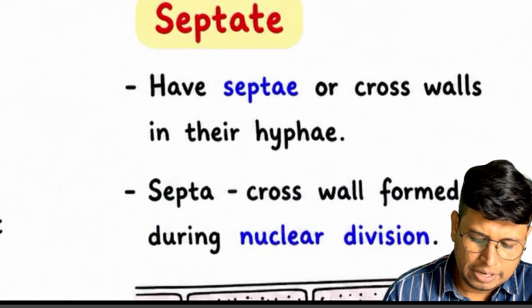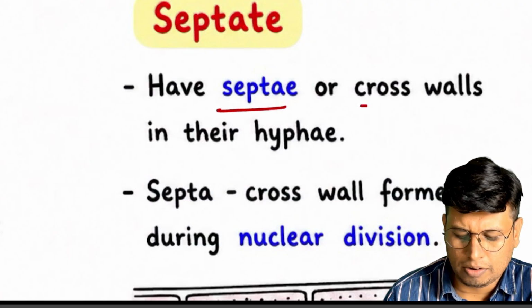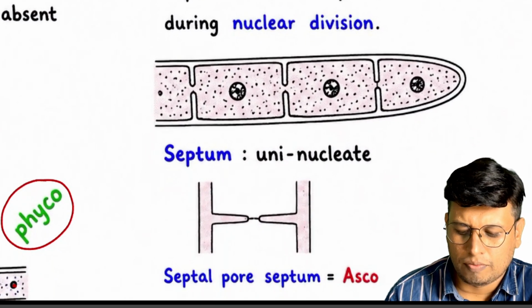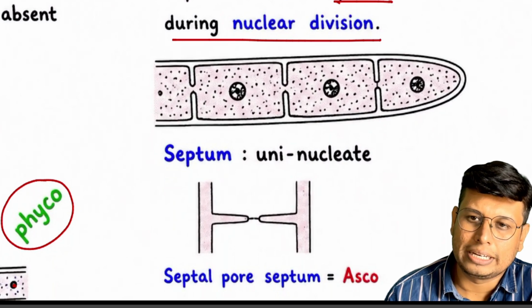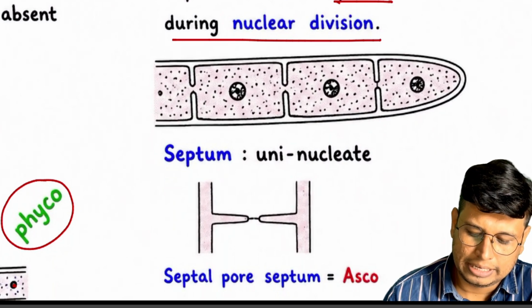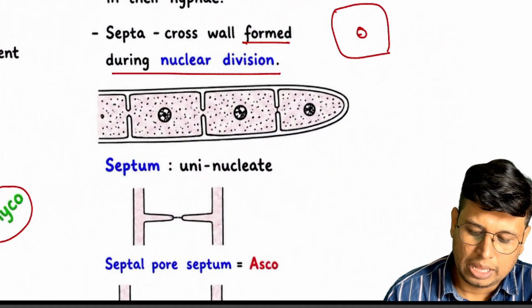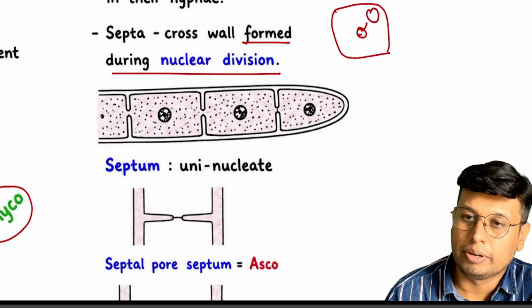Next, we have septate. So septate fungi have septa, or cross walls, in their hyphae. And these cross walls are formed during nuclear division. As soon as the nucleus gets separated, there is a generation. So if this is a cell, pay attention. Nuclear division happens, and as soon as it happens, two nuclei will be there.